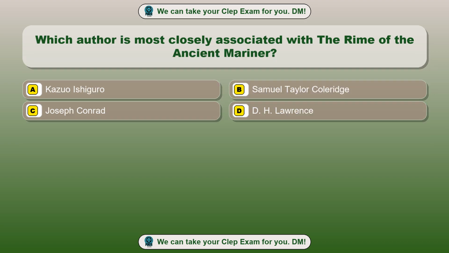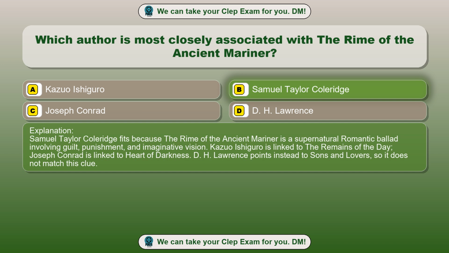Question 92. Which author is most closely associated with the Rime of the Ancient Mariner? Option A. Kazuo Ishiguro. Option B. Samuel Taylor Coleridge. Option C. Joseph Conrad. Option D. D.H. Lawrence. The correct answer is option B. Samuel Taylor Coleridge. Samuel Taylor Coleridge fits because the Rime of the Ancient Mariner is a supernatural romantic ballad involving guilt, punishment, and imaginative vision. Kazuo Ishiguro is linked to The Remains of the Day. Joseph Conrad is linked to Heart of Darkness.